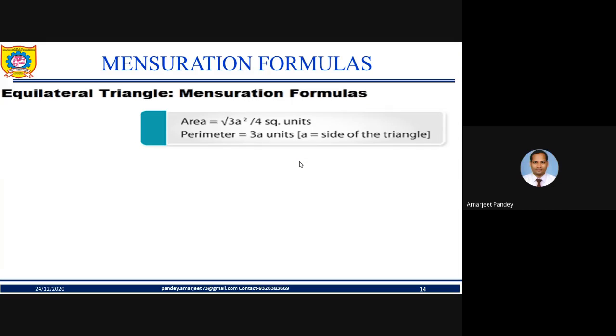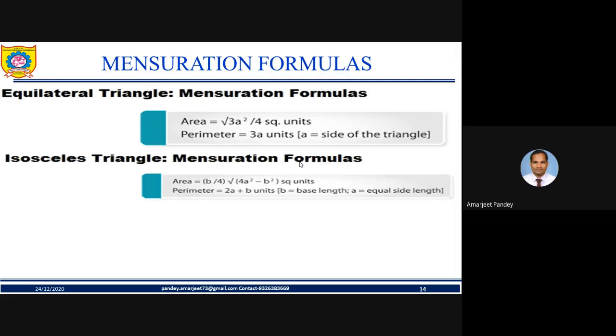Equilateral triangle, my friend. So we all know the area of an equilateral triangle is equal to, please note down the formulas which you don't know, root 3 by 4 into a square, where a is the side of the triangle. Then we have perimeter. Perimeter is equal to 3 into a, where a is nothing but the side of the triangle, because it is equilateral. So all the sides will be the same, my friend. So 3 into a.